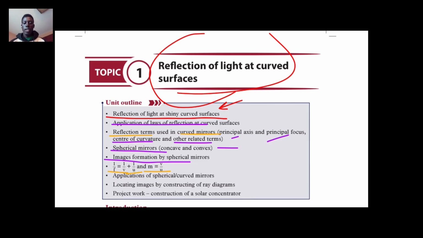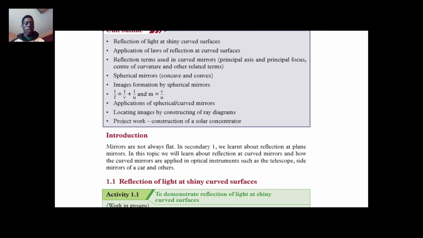You will also learn how curved mirrors or spherical mirrors are applied in our day-to-day life. Lastly, you are going to learn how to construct ray diagrams to locate the image of an object. These are the things you are going to learn throughout this topic.